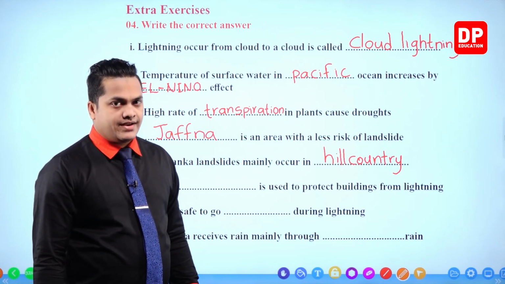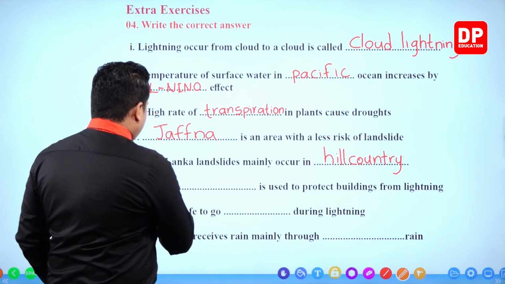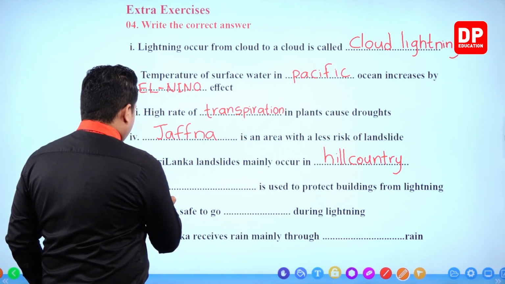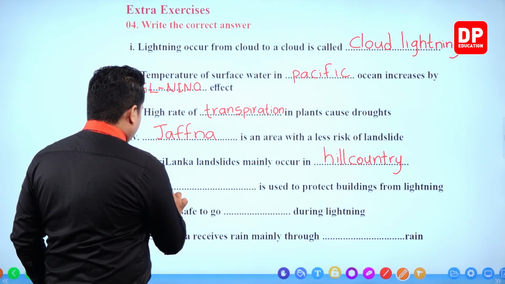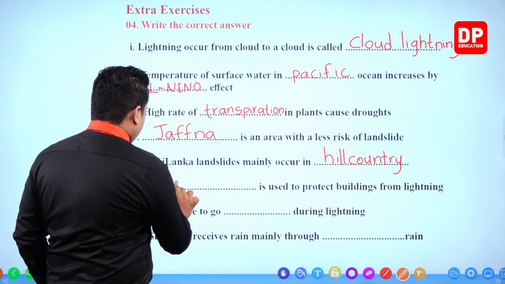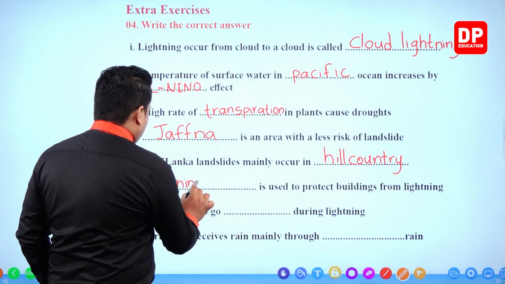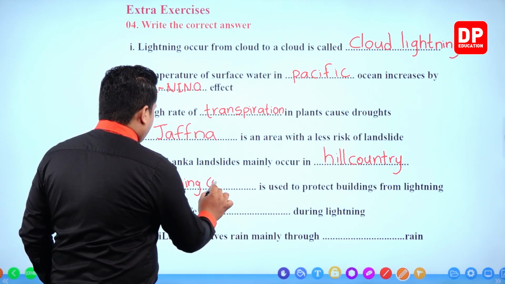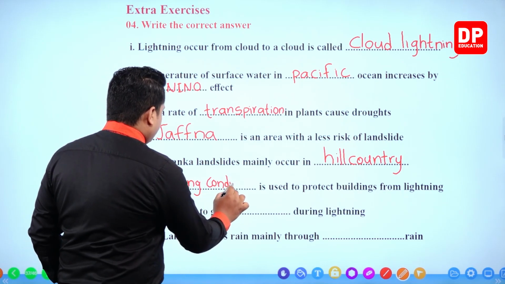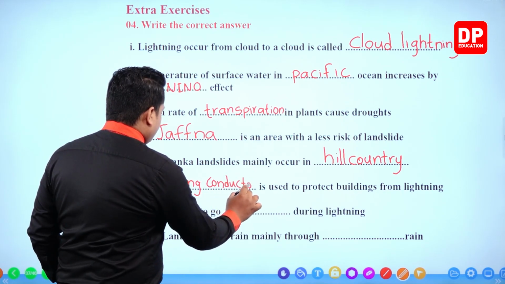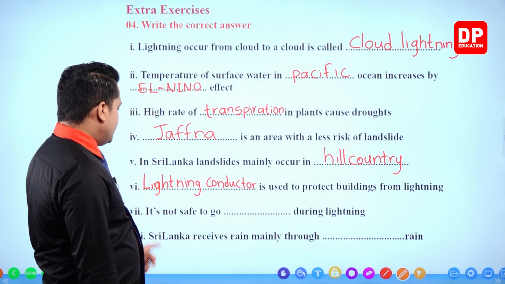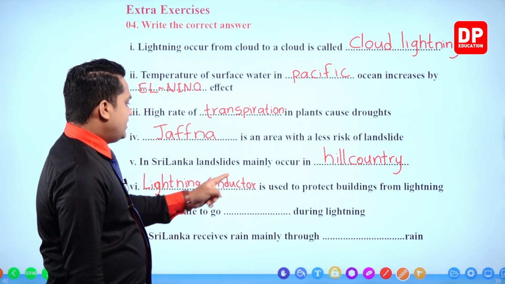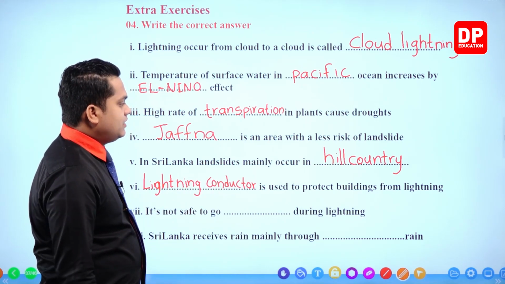Very simple, right? Lightning conductors. Lightning conductor. So, lightning conductor is used to protect buildings from lightning.